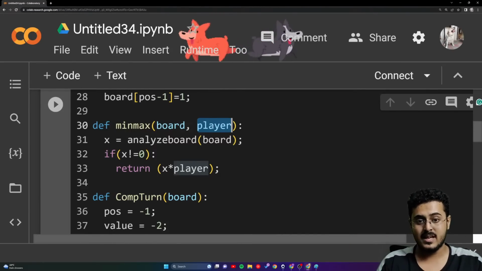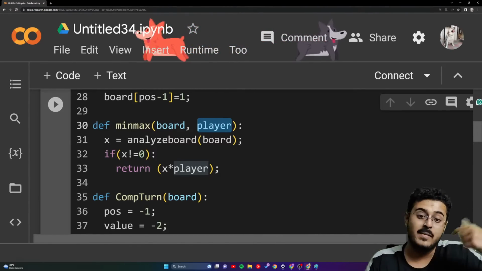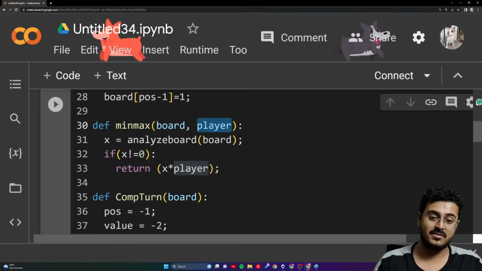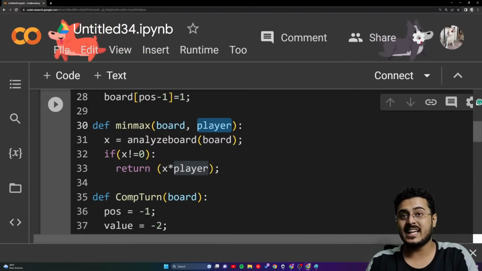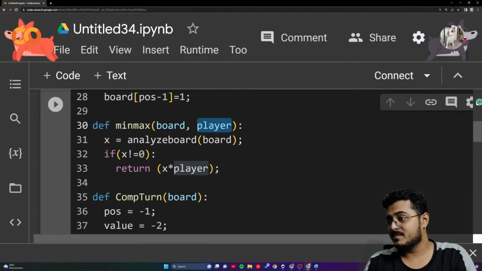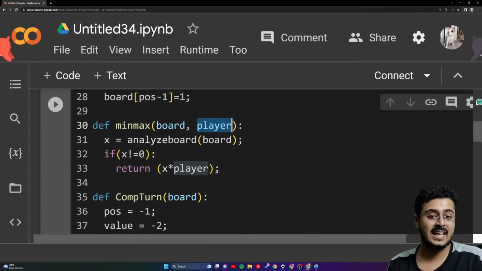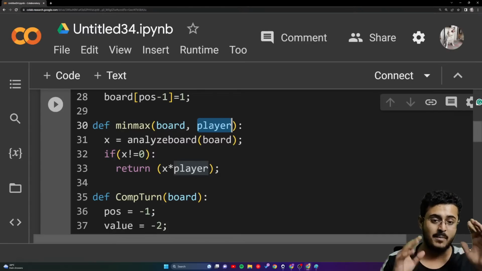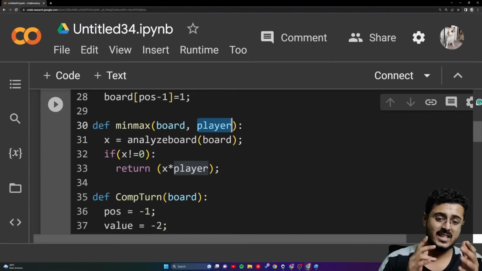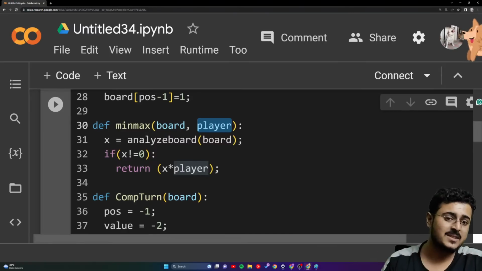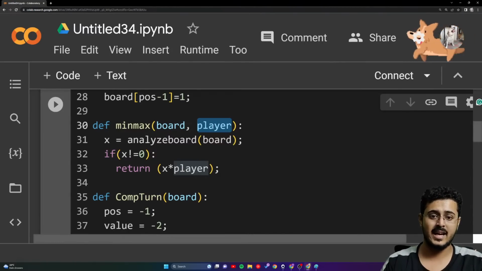It is his chance. So if somebody has won before that, the previous player won the game. Think about it: it is the player's chance right now, so he cannot win. The previous person has won the game.